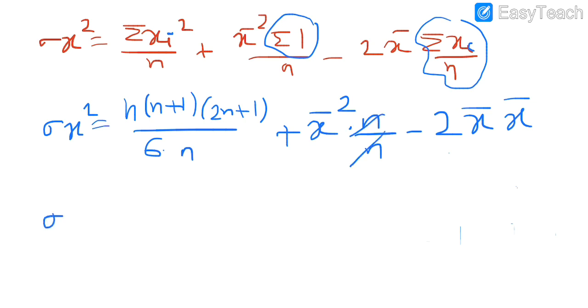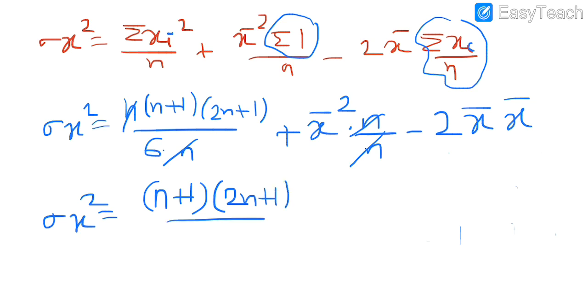So we are left with n plus 1 into 2n plus 1 upon 6 plus x bar square minus 2 x bar square.